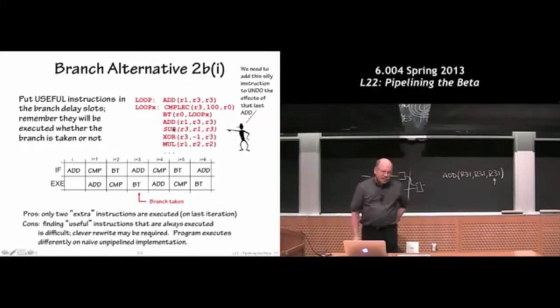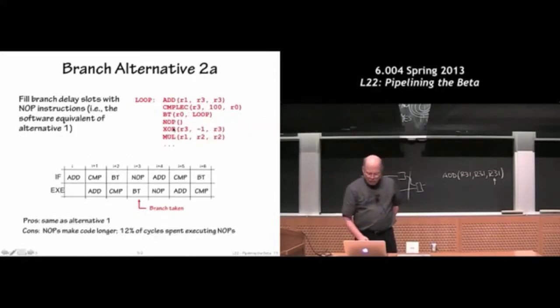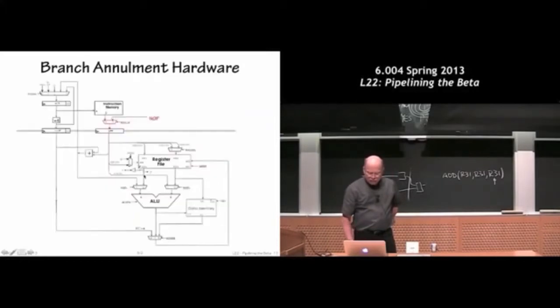Yes? On the previous slide, the branch annulment hardware? Yep. Don't you have the same problem with setting that mux because you have information flowing backwards? Well, what we're doing is we're making a decision in this stage about what to do with the instruction that's currently being fetched. And so as long as we can get the signal here with enough time to rewrite the instruction right before the end of the cycle, it'll work.